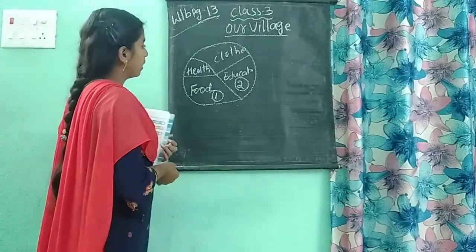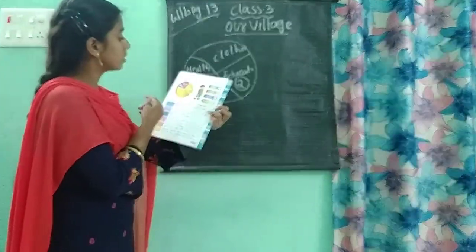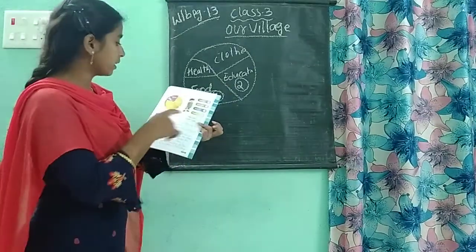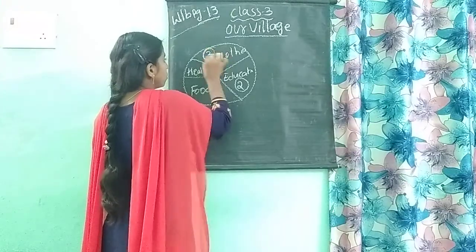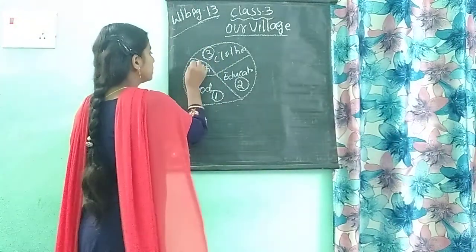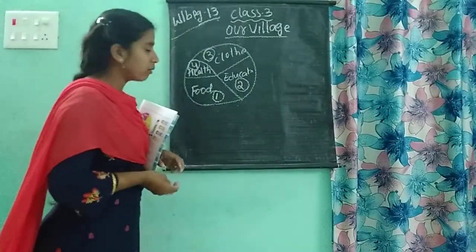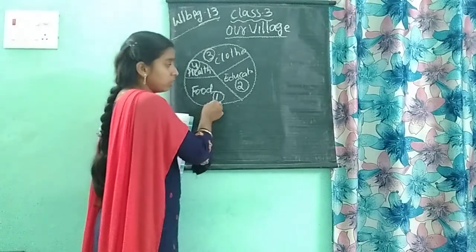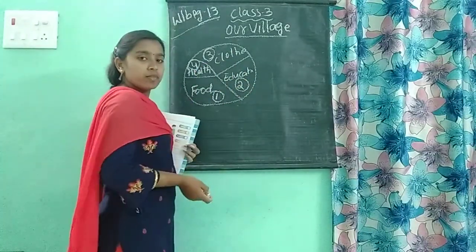Okay children. Second one. And third picture. Third one you see. Food, education. And which one is clothes or health? Which one is taking more part there? So the third one is the clothes. Okay. Next coming to the fourth one. At least they are giving the fourth priority to this health. So this family is giving first priority to food. Second one education. The third one is the clothes. And the fourth one is the health.